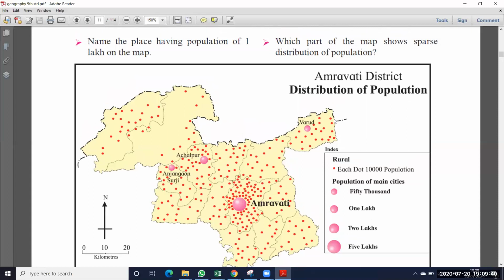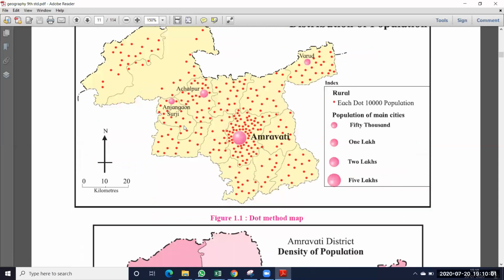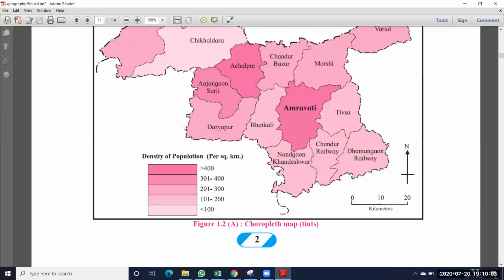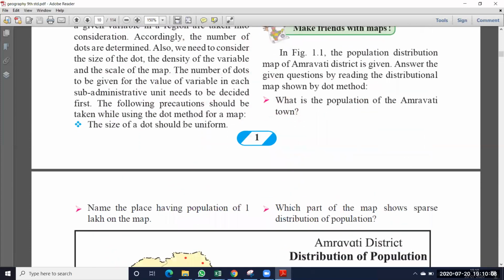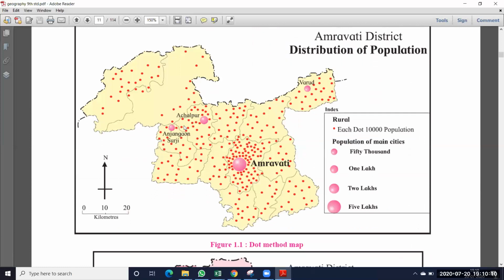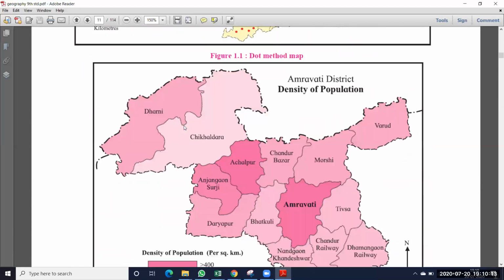Next one: which part of the map shows sparse distribution of population? Sparse distribution means a smaller number of people located there. So this region, that means the north side. Okay, which direction is it? North side, north west side has the lower population. So that is the Amaravati district population. That was the dot method.